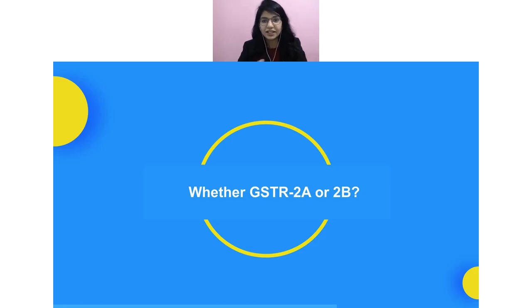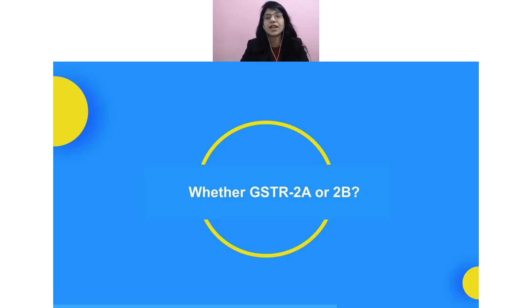But still, the other thing is, okay, now I understood that yes, I have to do the reconciliation, which means I'm going to reconcile my books of account with maybe 2A or 2B, and only then claim the ITC in my GSTR 3B. But the question which will come to our mind is, should I use 2A or should I use 2B?